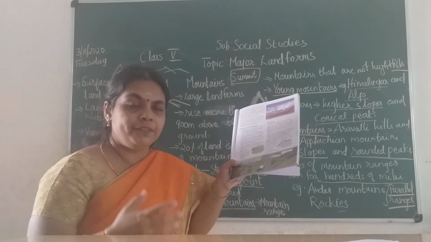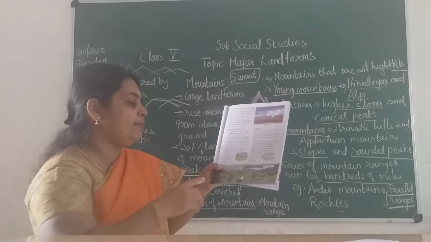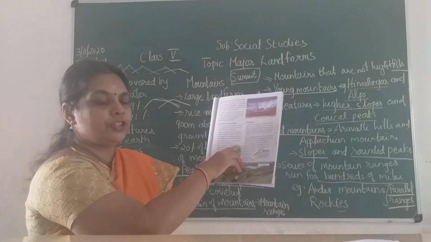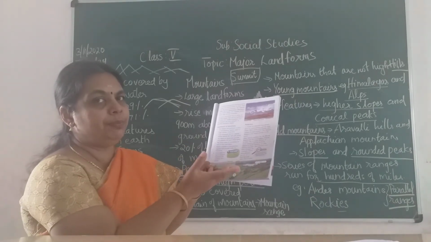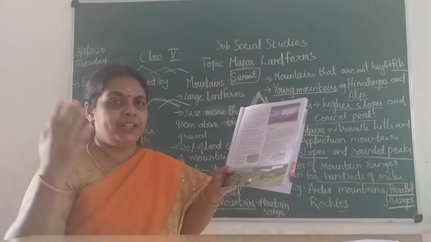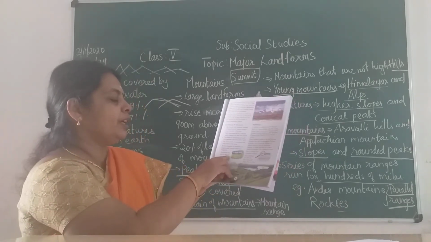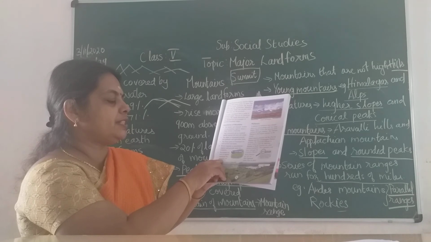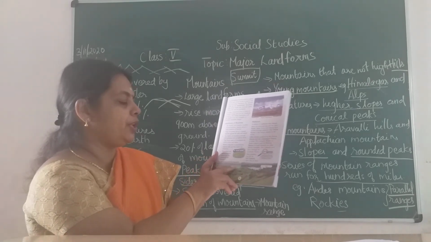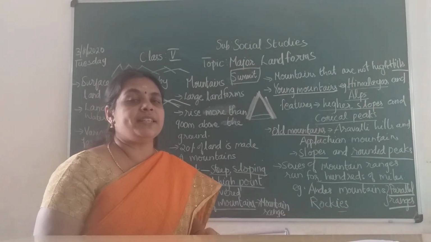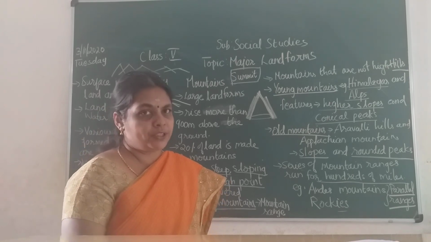Many rivers originate in the mountains. Children, remember, many rivers originate in the mountains and provide water for irrigation. A best example is our Kaveri. It starts from the mountain and reaches the plains. Mountains are rich in natural resources like minerals and forests. The transport system is not well developed due to the uneven terrain. As it has high peaks and steep slopes, transport is not easy, children.